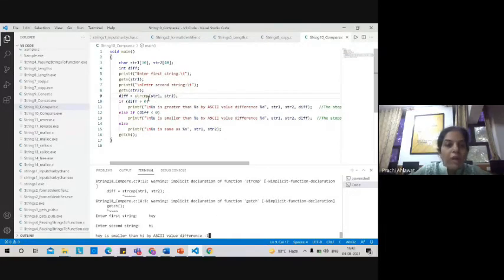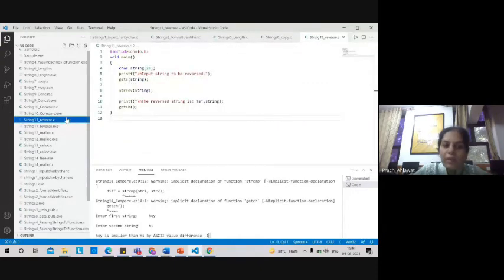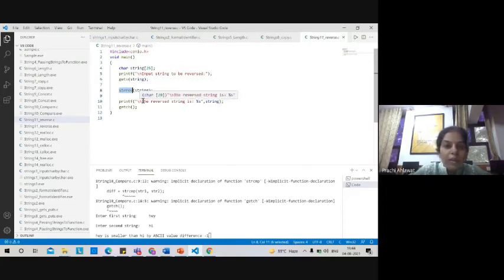So this is how it compares. String compare: if both the strings are equal, 0. If the ASCII value of the first string is lesser than the second, -1. If higher, then +1. I hope this program is clear to all of you. Now let's do one more program related to string. Here we are using the string reverse function. Whatever we type in the string variable, its value is going to be reversed. There is no need to write complicated logic. You can simply use this function to reverse the content of a string.